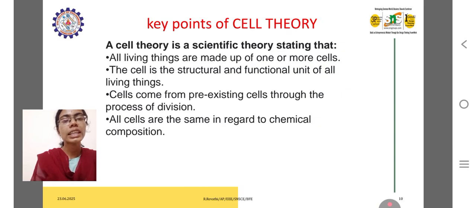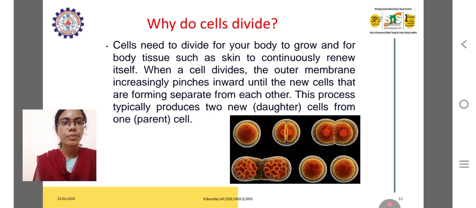Cell theory: a cell comes from a pre-existing cell through the process of division. All cells are the same in regard to chemical composition. All living things are made up of one or more cells, that is, unicellular and multicellular organisms. A cell is a structural and functional unit of living things.